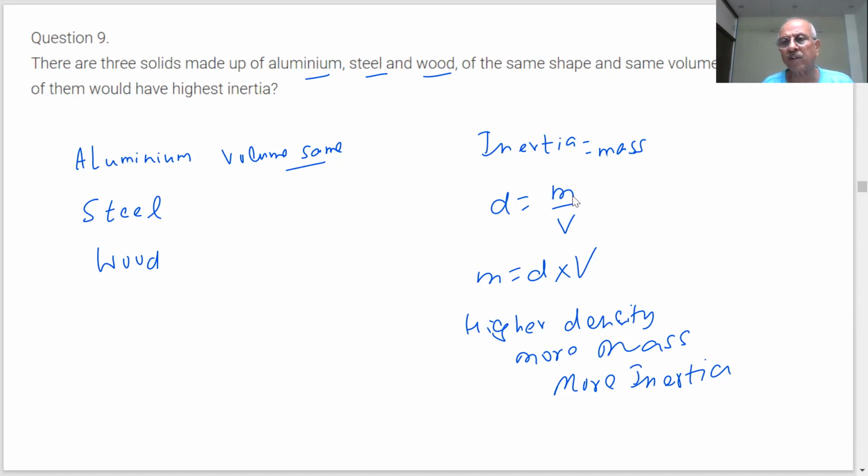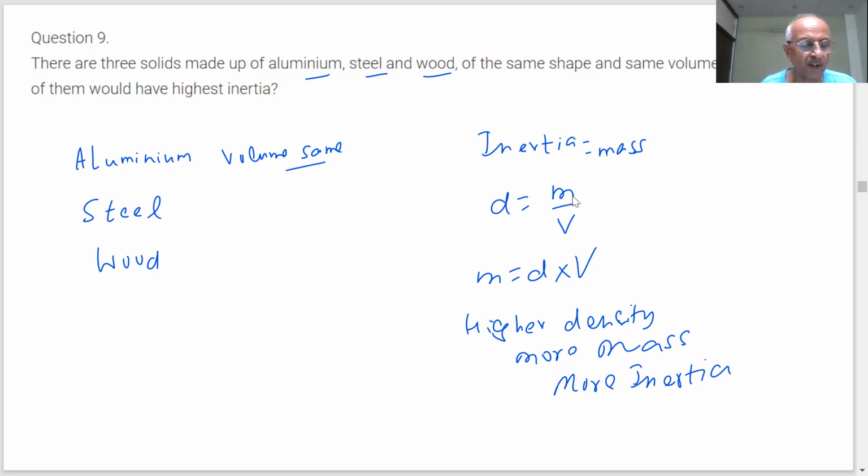Actually, you should have given the densities of these, then it would be easier. Volume is the same, so the higher the density, the more the mass. If densities are not given, students can be confused. Metals have more density than wood.